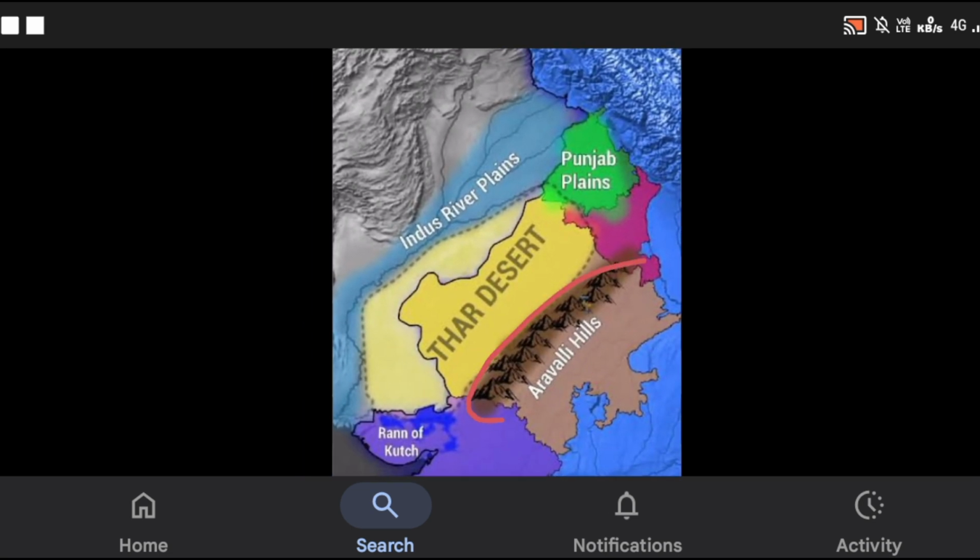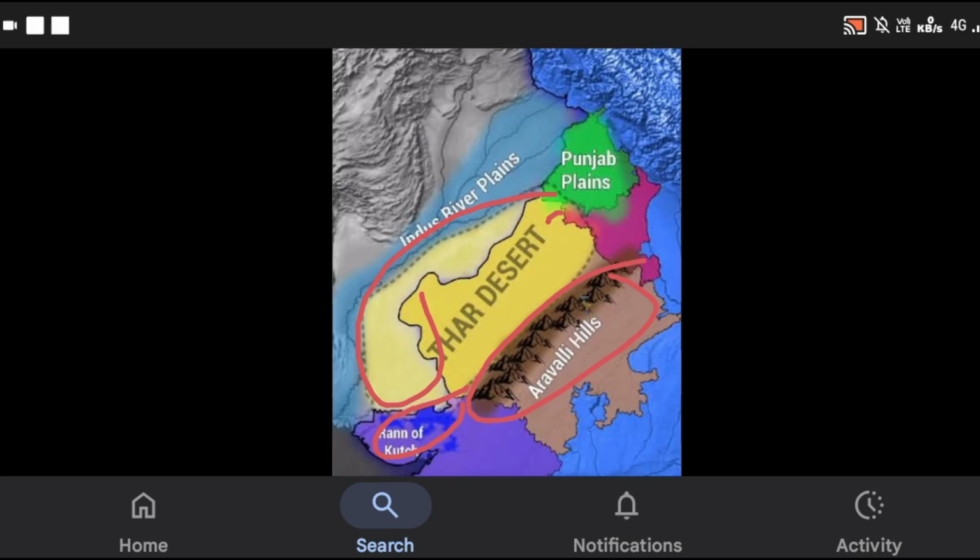The Aravalli Mountains are in this region, and the Thar Desert is actually in the region of Rajasthan and also in the region of Pakistan. So you can point out from here, and it is actually by the end of the Kutch. Already I told you. So this is the geographical location of the Thar Desert.